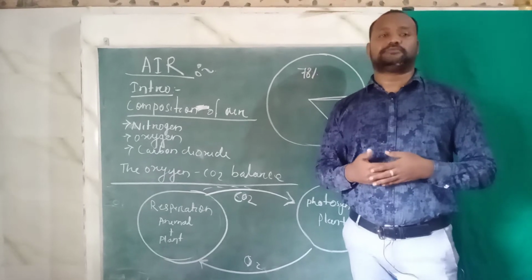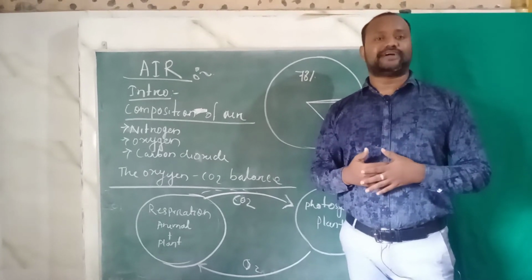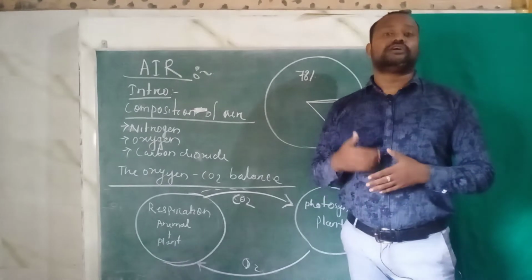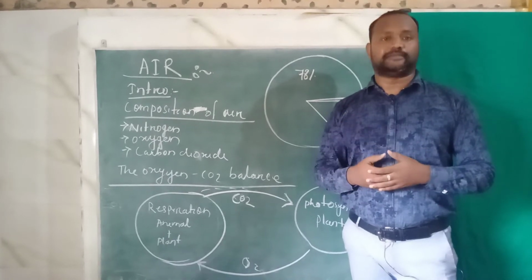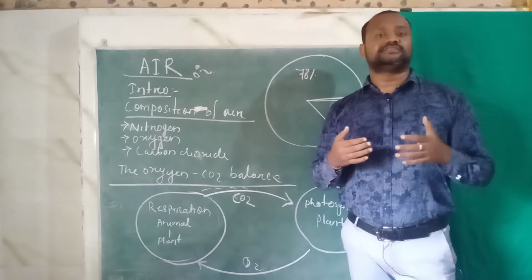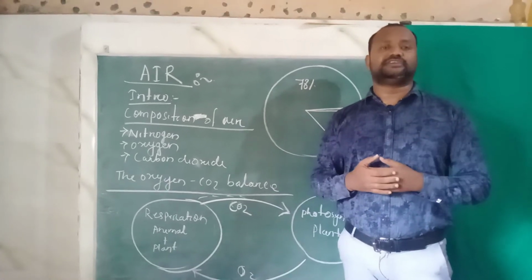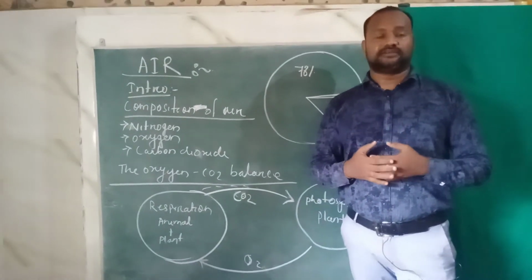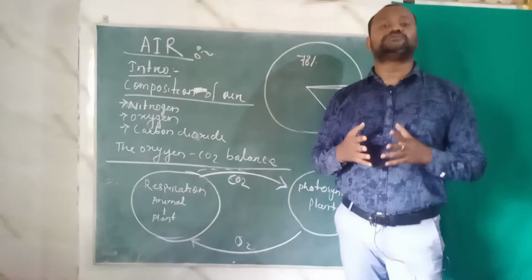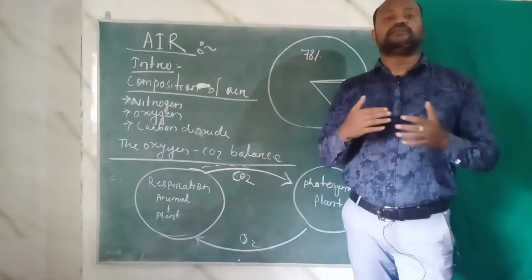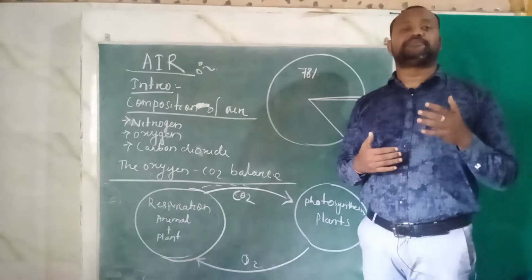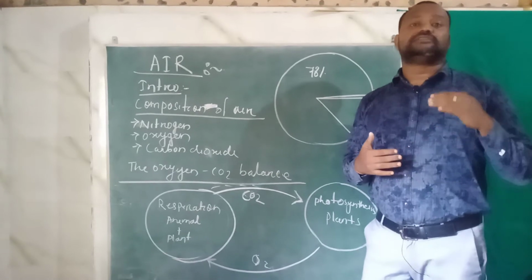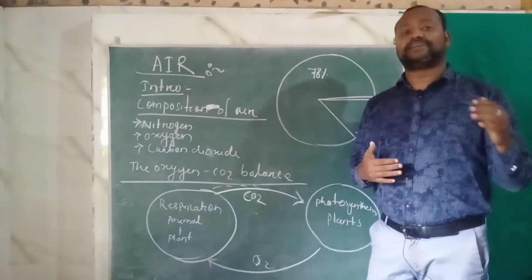But the demerits of carbon dioxide: when the amount of carbon dioxide is more than required, then it leads to greenhouse effect or global warming. What is greenhouse effect? Mostly in the Arctic region and the cold countries, they use one type of technique to grow plants, that is called greenhouse. Within the greenhouse they keep the plants, because in the Arctic region the temperature is very low. To increase the temperature they keep the plants inside the greenhouses.